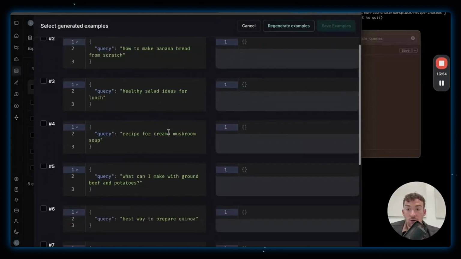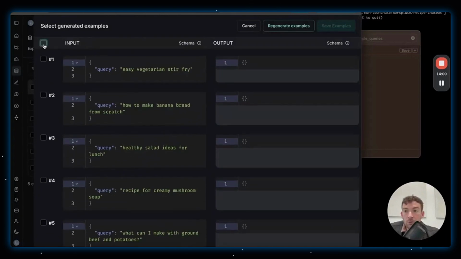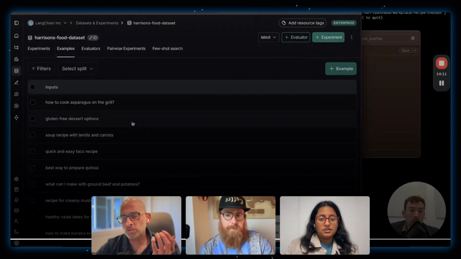I can see here that it's generating a bunch of these different input queries. You can choose manually which ones you want to include, but I'm just going to choose all of them and click save. Now these are all added to the examples that I have. So this is really interesting.